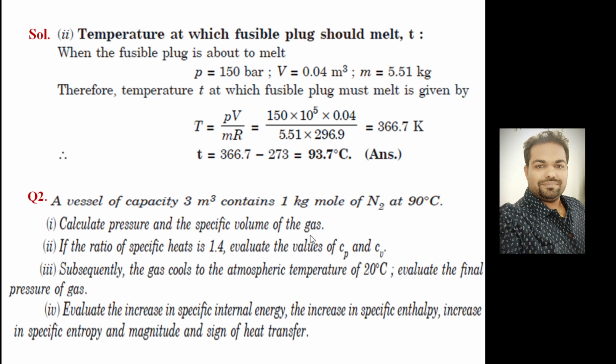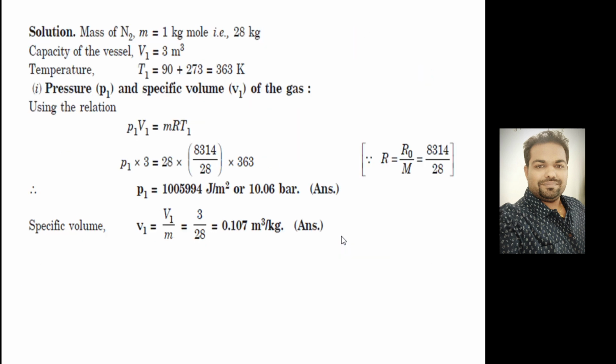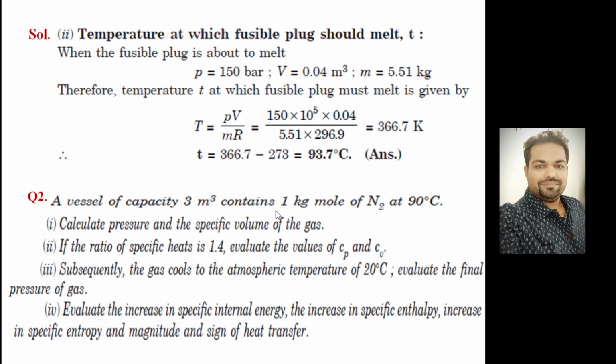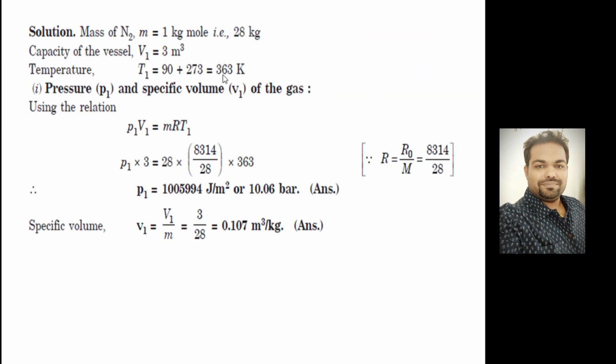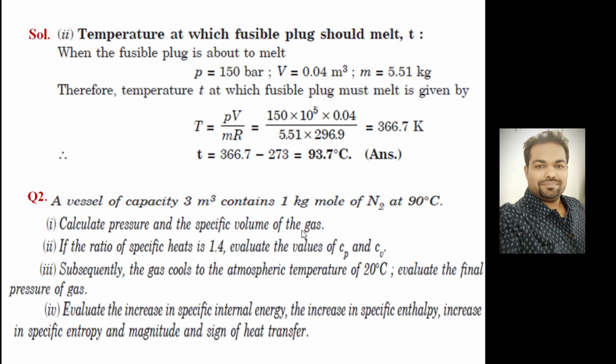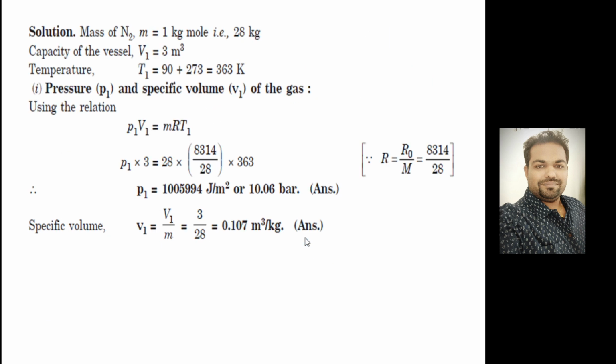So the mass becomes 28 kilograms: 1 kilogram mole multiplied by the number of moles gives the total mass. Clear? So 28 kilograms. The capacity of the vessel is given as 3 meter cube. The initial temperature is given as 90 degrees C, which here is 363 K. It is asking for the pressure and specific volume of the gas.